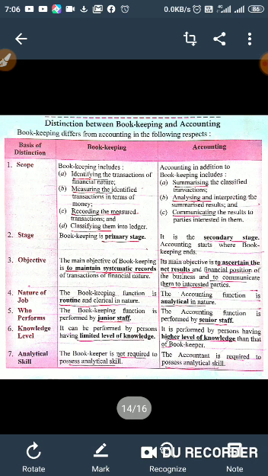The next point of distinction is nature of job. Bookkeeping is routine or clerical in nature. It is the same type of routine work, while accounting requires analytical and interpreting skill.